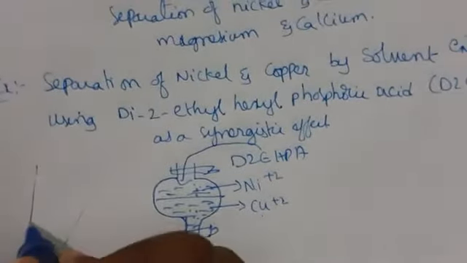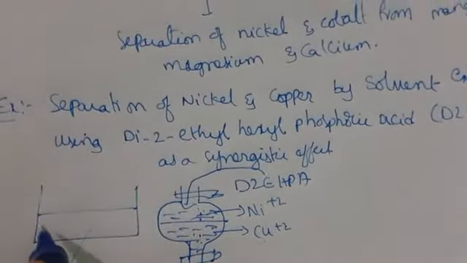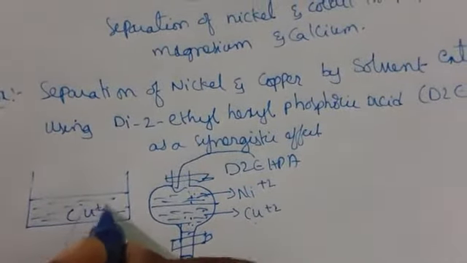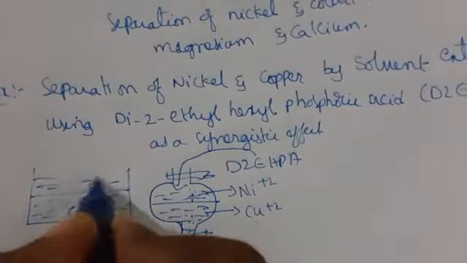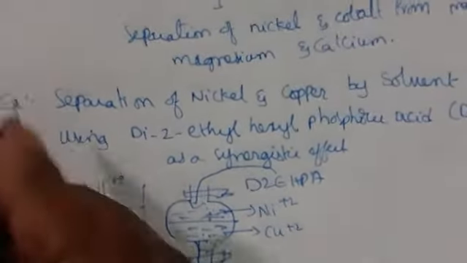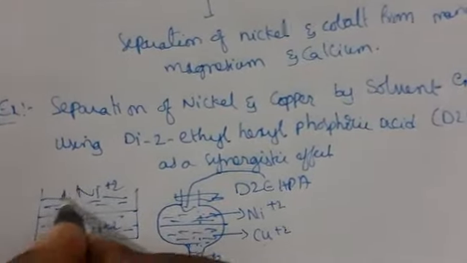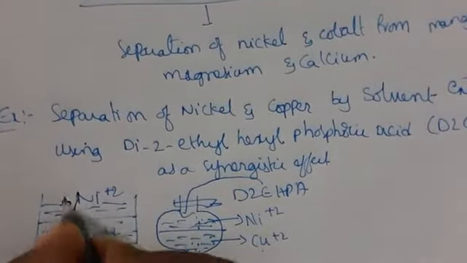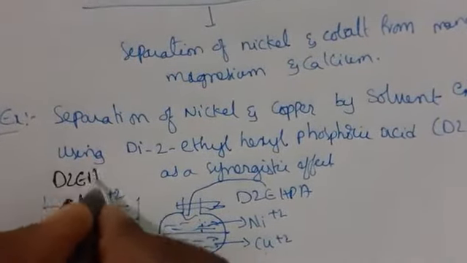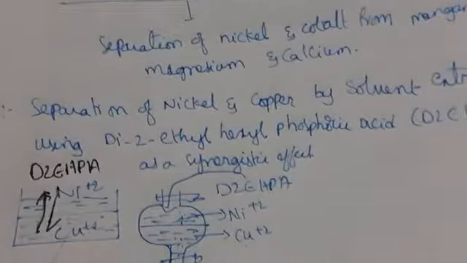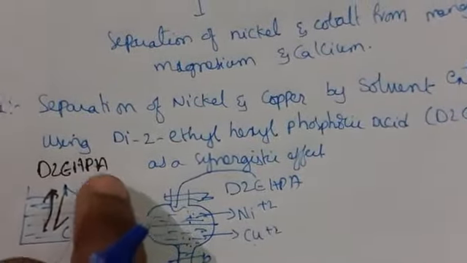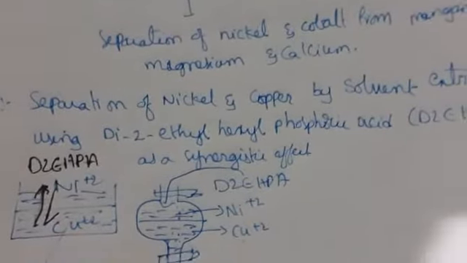See here, it is undergoing association, we can say. So here, in the downward direction we are having Cu2+. In the upward direction we are having Ni2+. Okay, so we have to separate. This is an equal mixture with D2EHPA, which is di2-ethyl hexyl phosphoric acid. So this is the mixture we are using to separate the nickel and copper here.